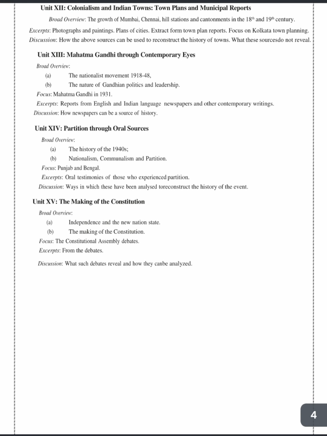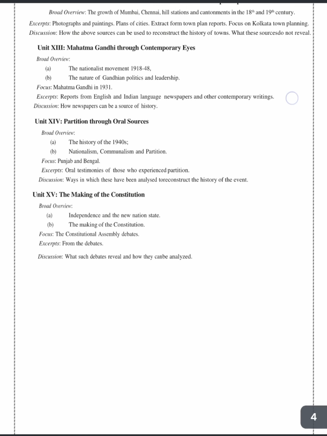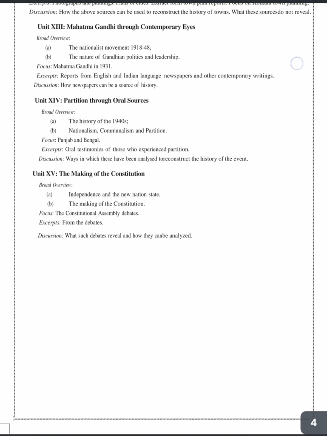Then the most favorite chapter of the students, that is unit 13 of your third part book, is Mahatma Gandhi and his contribution towards Indian society. We will be studying MCQs on this. Then we have unit 14, partition through oral sources. Again, this chapter was deleted, but it is very important for you to study about this chapter, as it will be coming in your CUET exam.